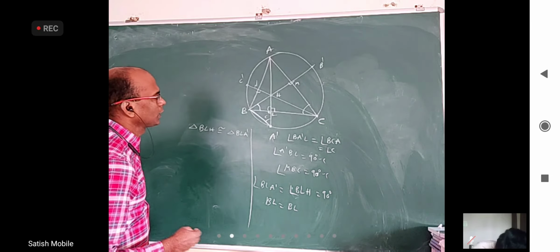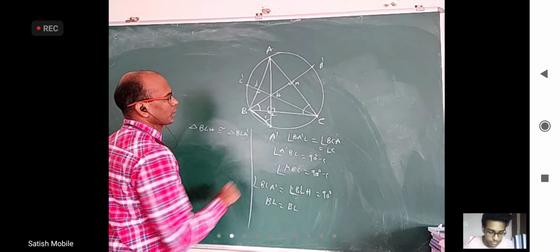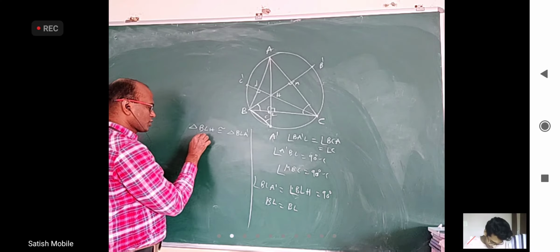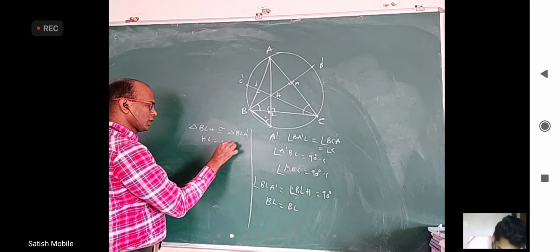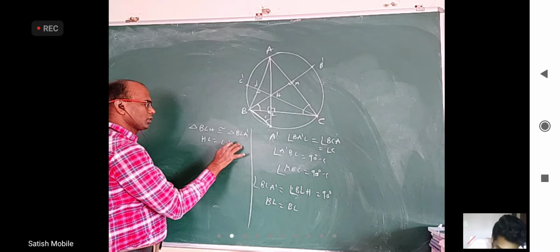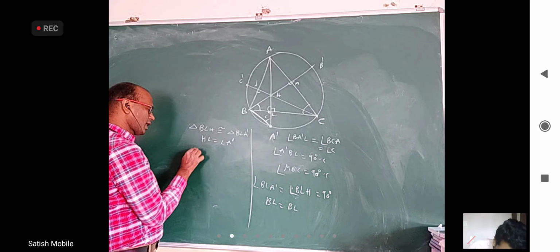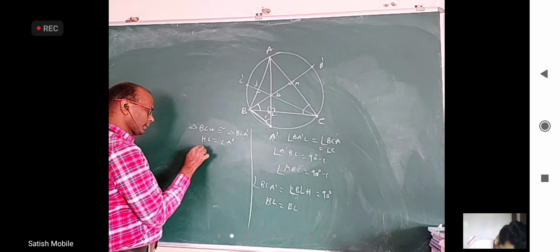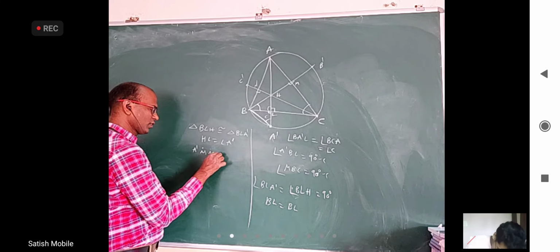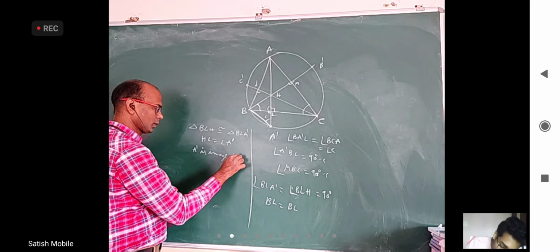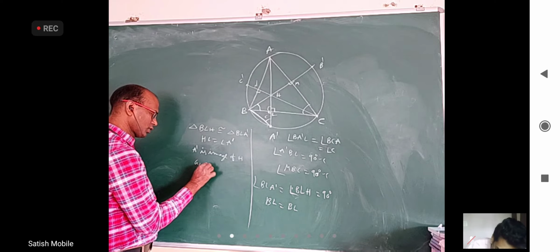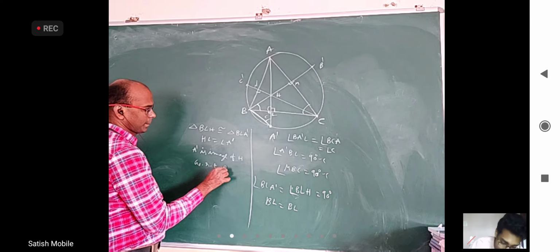Okay, because of that, HL is equal to LA dash, and also A dash is the image of H with respect to BC.